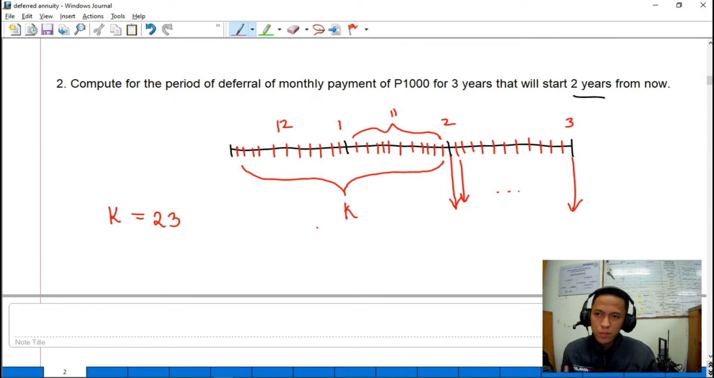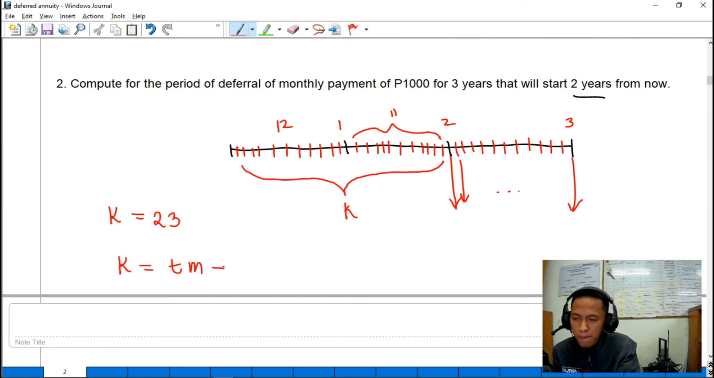Because of this pattern of solving for the period of deferral, I came up with this equation. We can compute for the period of deferral using this formula. So, K is equal to Tm minus 1. Ano yung T, ano yung M? Ang T, guys, is kung kailan ka nagbayad. Dito, nagbayad siya 2 years from now. So, therefore, T is 2.